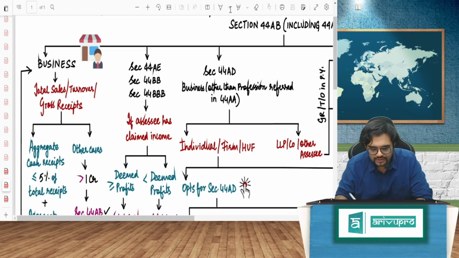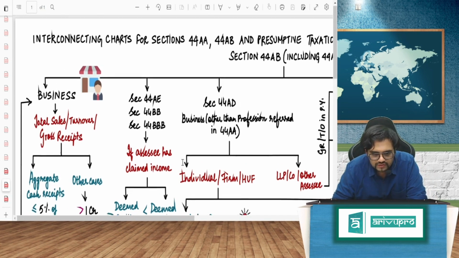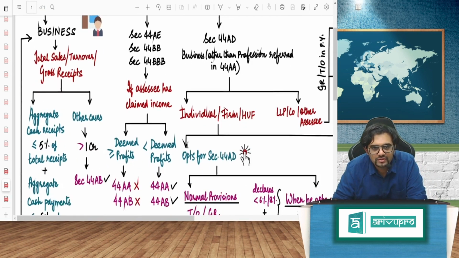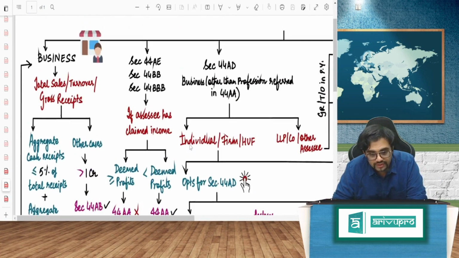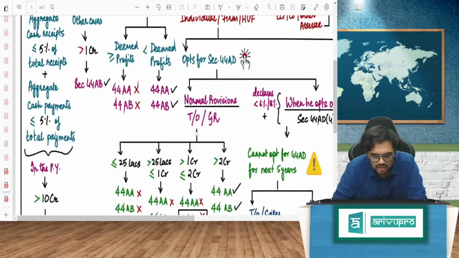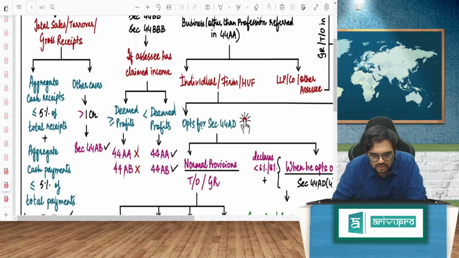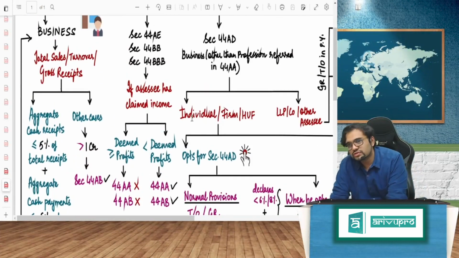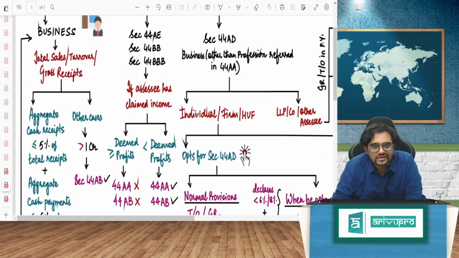Okay, come here. So, first one, business. So here let's talk about the tax audit. Tax audit. Let's talk about the tax audit now. Right. Now, in tax audit also, in Finance Act 21, there was an amendment.